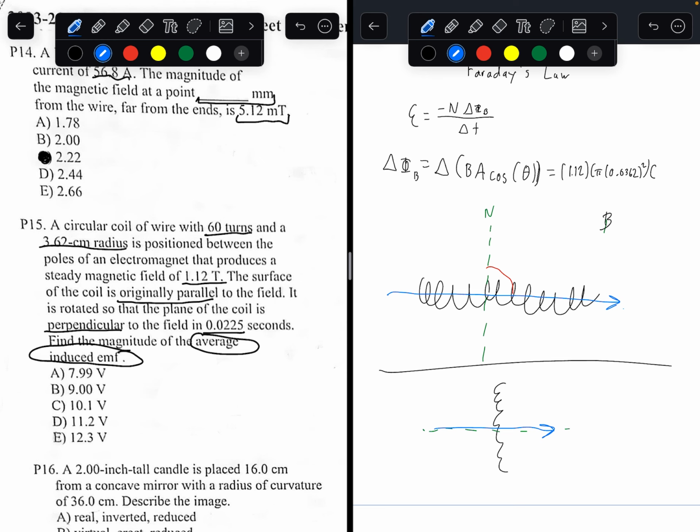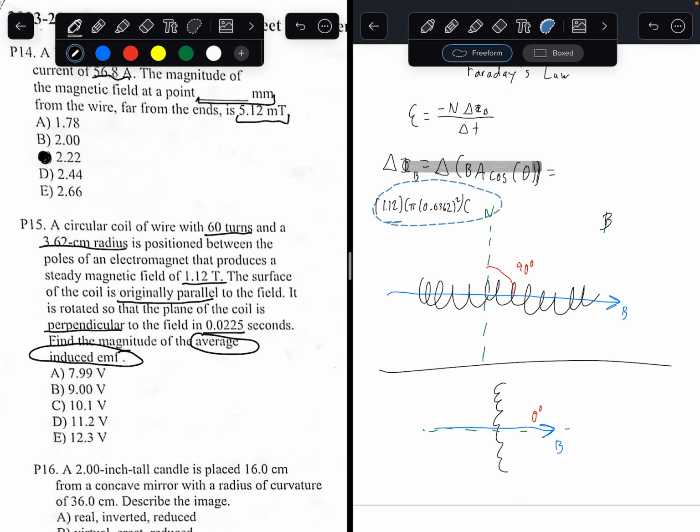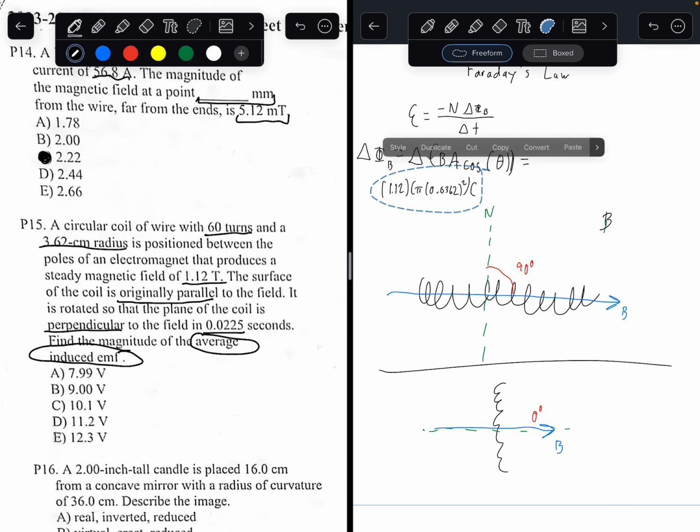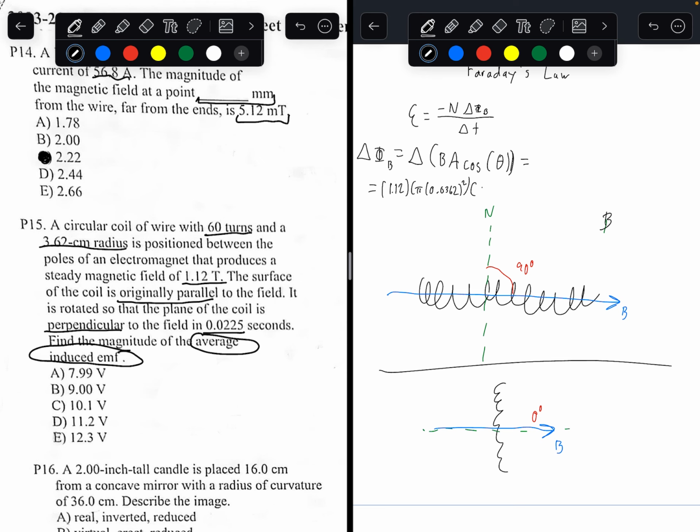The angle between the normal line and the magnetic field changes. So the blue line is the magnetic field and the green line is the normal line. The angle between the normal line and the magnetic field changes from 90 degrees to 0 degrees. So we do final minus initial. Whenever you do change, it's always final minus initial. So final is 0, initial is 90. Equals cosine, the final angle is 0 degrees, the initial angle is 90 degrees.